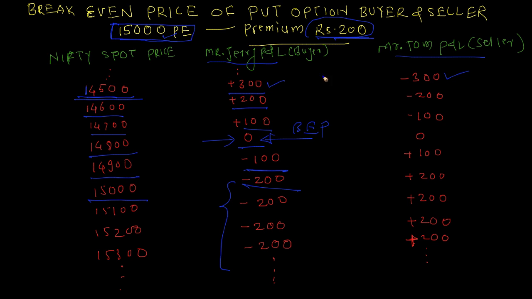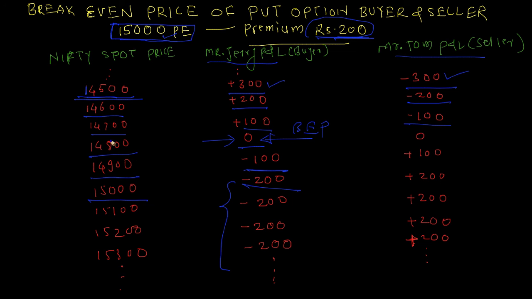So he is incurring a loss of 500 rupees in this transaction. Mr. Jerry is selling Nifty to Mr. Tom at 14,500, that means Mr. Tom is buying it at 15,000. So here Mr. Tom is making a loss of rupees 500, but Mr. Tom has already earned rupees 200. So his net profit will be 200 profit minus 500 loss, which is minus 300. Similarly, here the loss will be minus 200. Here the loss will be minus 100.